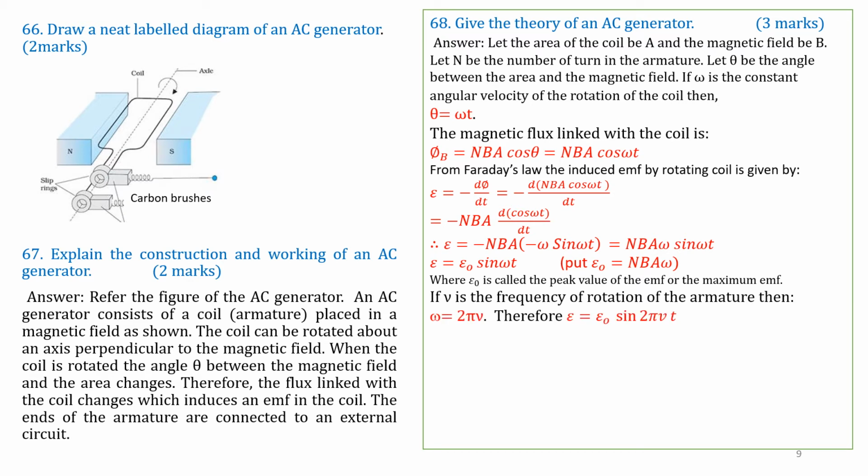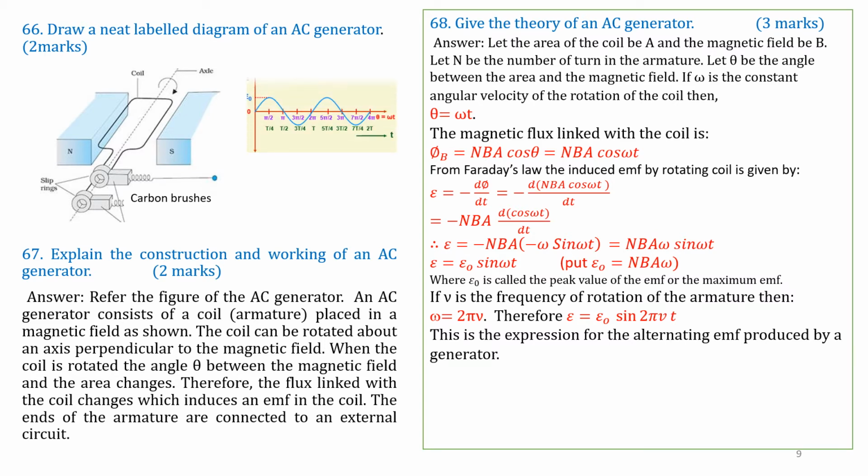Therefore, if nu is the frequency of rotation of the armature, then omega is equal to 2 pi nu. Therefore, E is equal to E naught sin 2 pi nu t. This is the expression for alternating EMF produced by a generator. Sometimes we use v, small v, as the frequency, where v is the frequency in cycles per second. Please see the figure here.